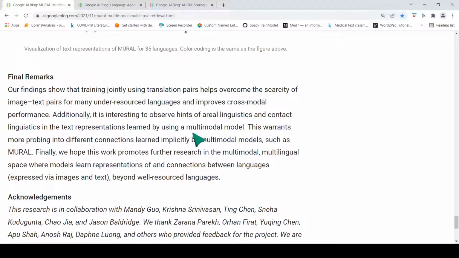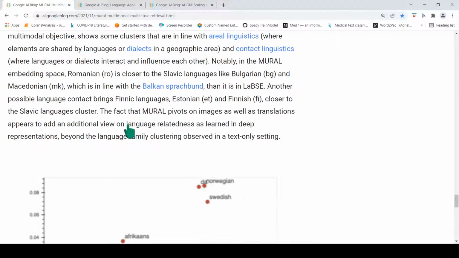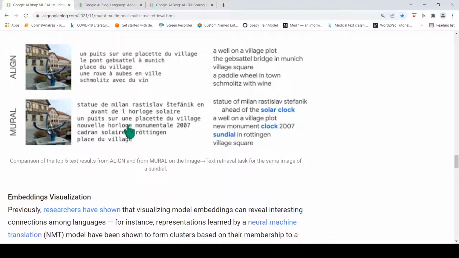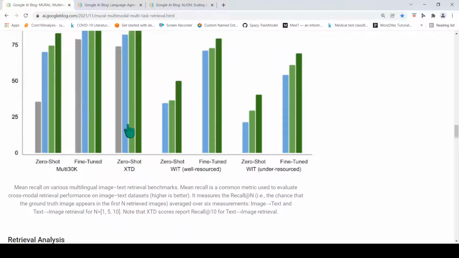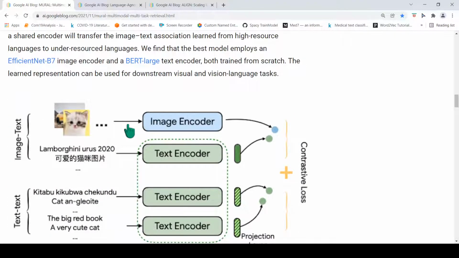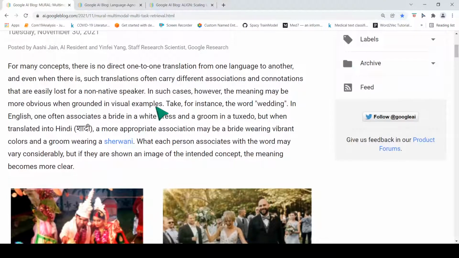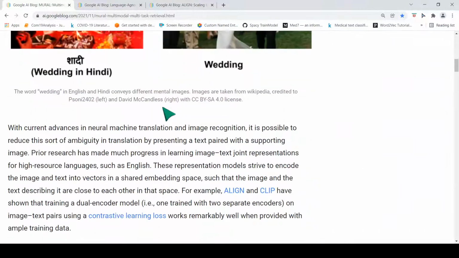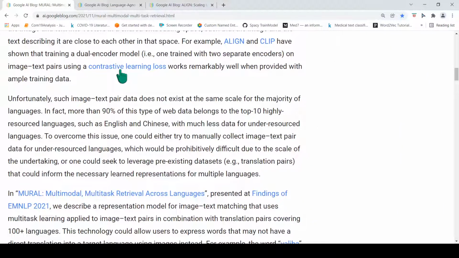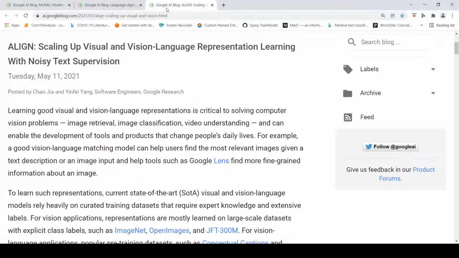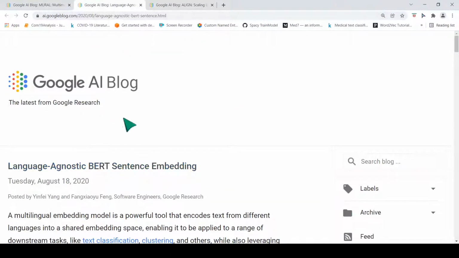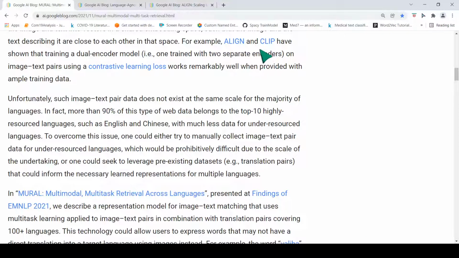Because this is image plus text. So this is quite an interesting work, and I like the approach being used over here. I will put the link of this article in the description of the video so you can read further. There are some interesting concepts you need to understand: one is what is a contrastive learning loss; then the earlier models like ALIGN and the language-agnostic BERT sentence embedding; also CLIP, which is another model.